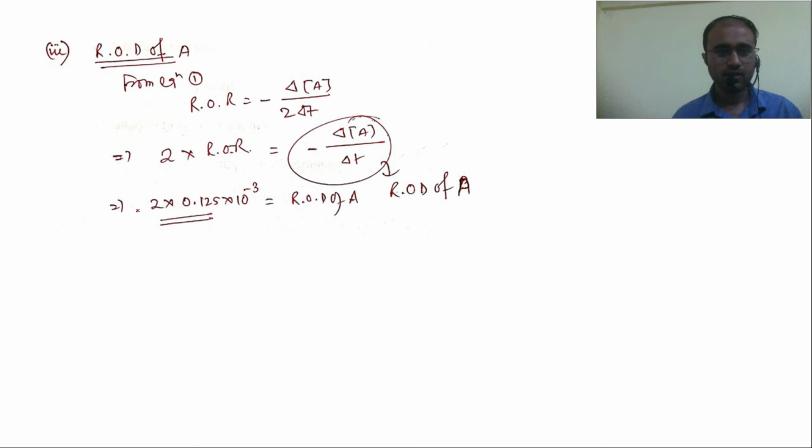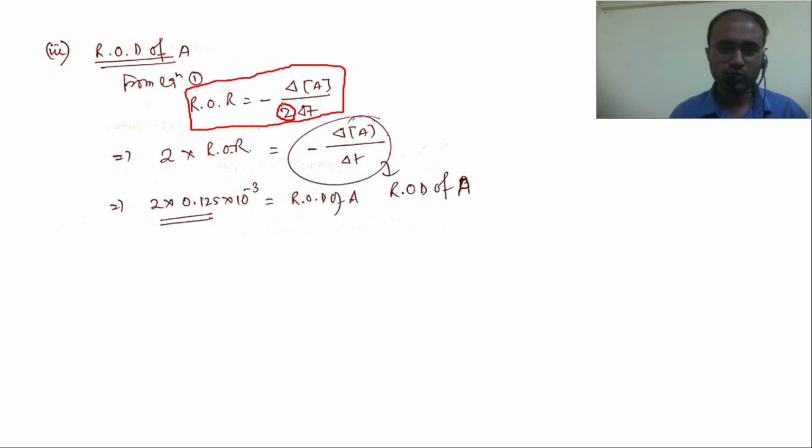See, we have copied the equation 1. From equation 1 we have written this. Now we have to just shift this coefficient of stoichiometry to the other side so that the right hand side becomes free of stoichiometric coefficient.